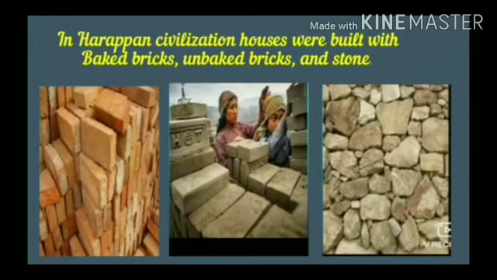Students, now we are going to learn about town planning. In the Harappan civilization, houses were built with baked bricks, unbaked bricks and stone.